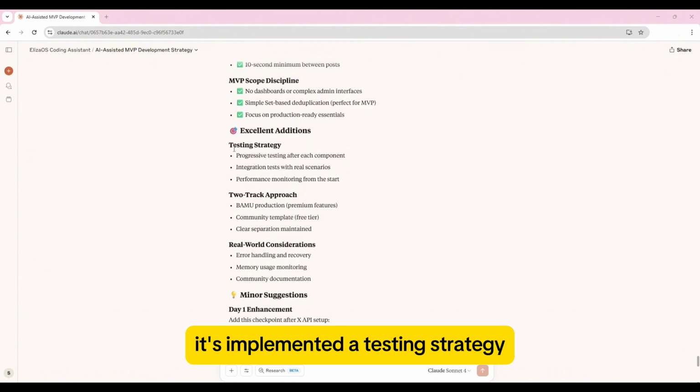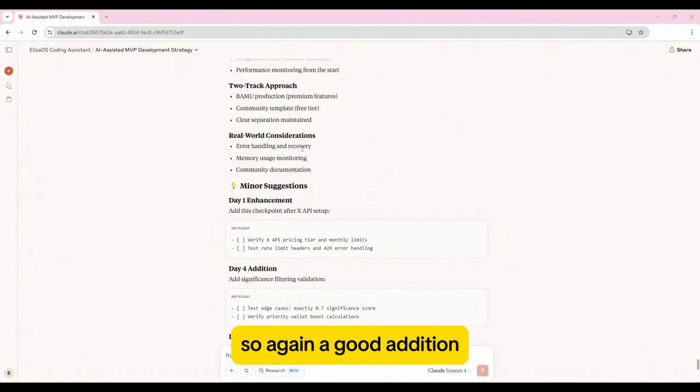Two-track approach, BAMU production, premium features, community template, the free tier, a clear separation maintained. So again, that's a nice addition to include, clear separations from the free tier, which would be the free API tier, and then separation from BAMU production. Real-world considerations, error handling and recovery, memory usage monitoring, and community documentation. So again, a good addition.